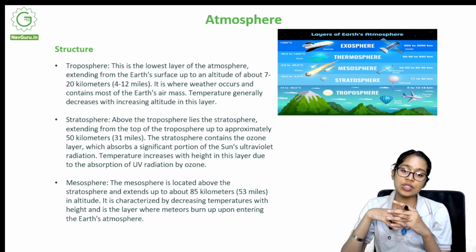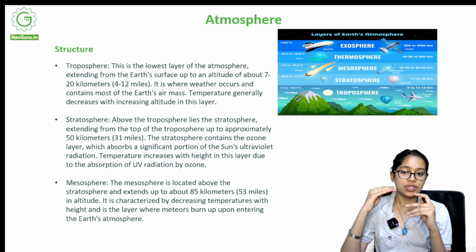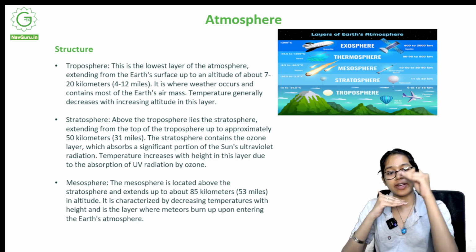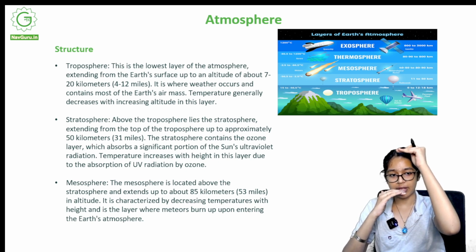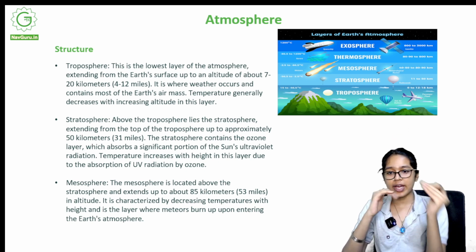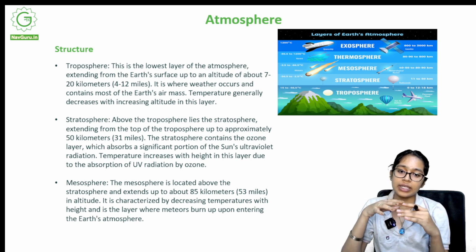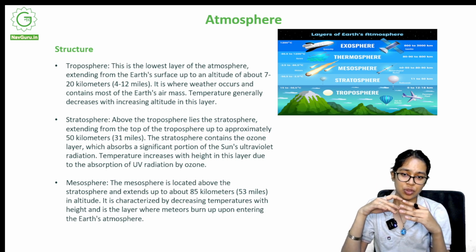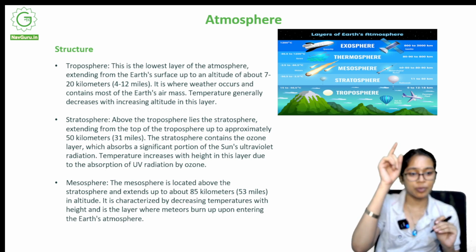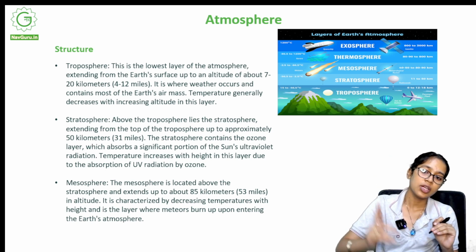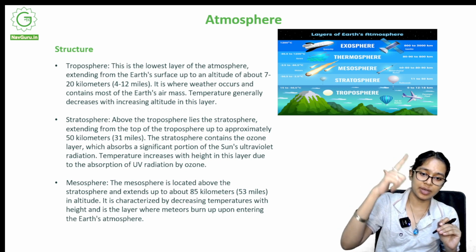Mesosphere. The mesosphere is located above the stratosphere and extends up to about 85 kilometers. So the stratosphere ends, and after that up to 85 kilometers, we have the mesosphere. It is characterized by decreasing temperature with height. So as you go above, temperature again comes down. In the troposphere, temperature comes down as you go above. In the mesosphere, temperature comes down as you go above.